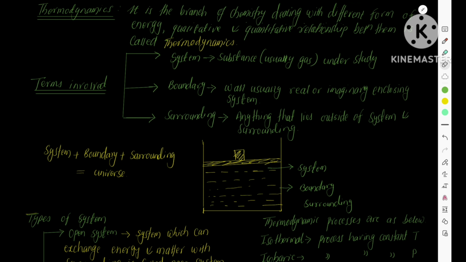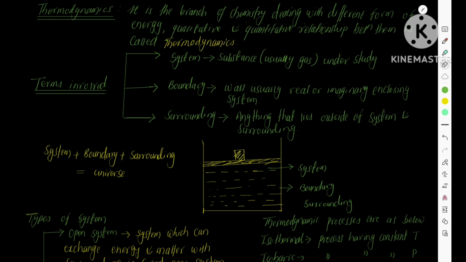First is system. What is a system? A system is a substance, usually a gas, under study. You can imagine a gas cylinder. Inside the gas cylinder there is LPG gas. The LPG gas is the system. Inside a pressure cooker, we cook rice and dal. These substances are also systems.